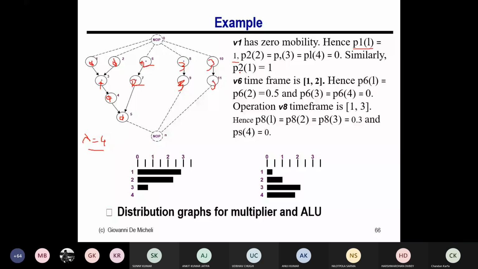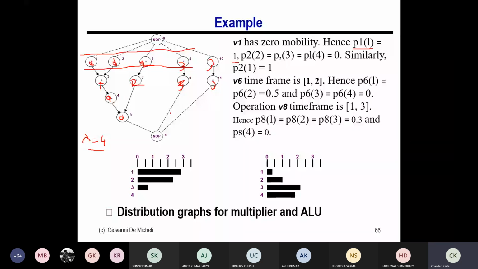For V6, I'm considering this timestamp. All operations that can start in this timestamp and are of multiplier type are 1, 2, 6, and 8. For 6, I know it can be scheduled in either timestamp 1 or 2, so the probability of operation 6 in timestamp 1 is 0.5, and in timestamp 2 also 0.5. The probability of operation 6 in 3 and 4 is 0, because it cannot be scheduled there.